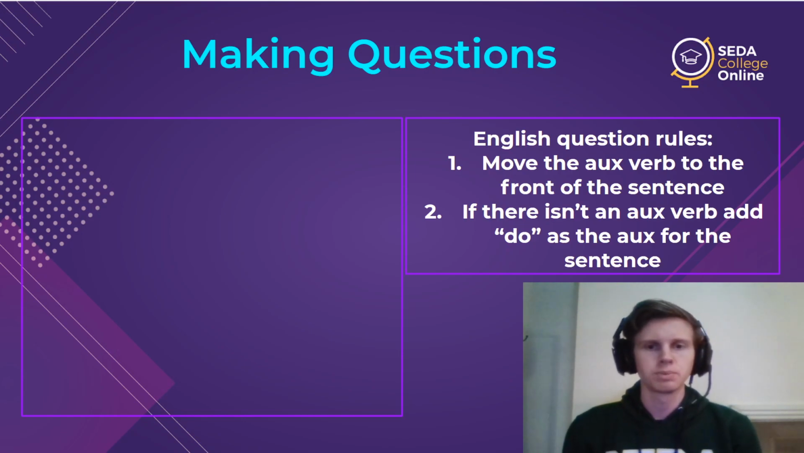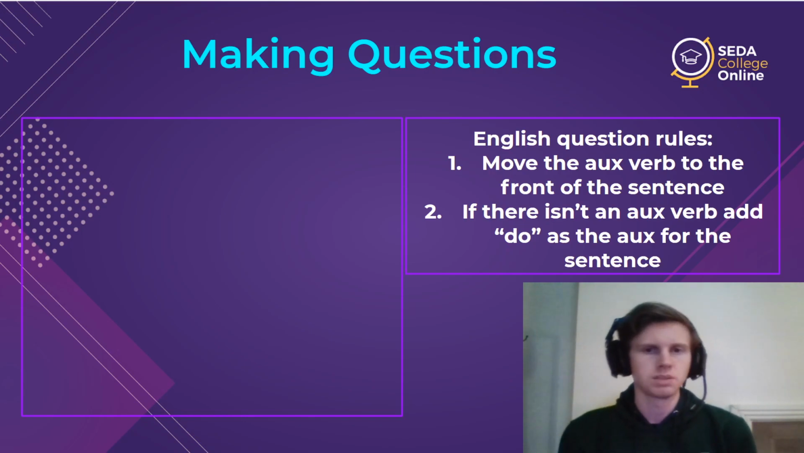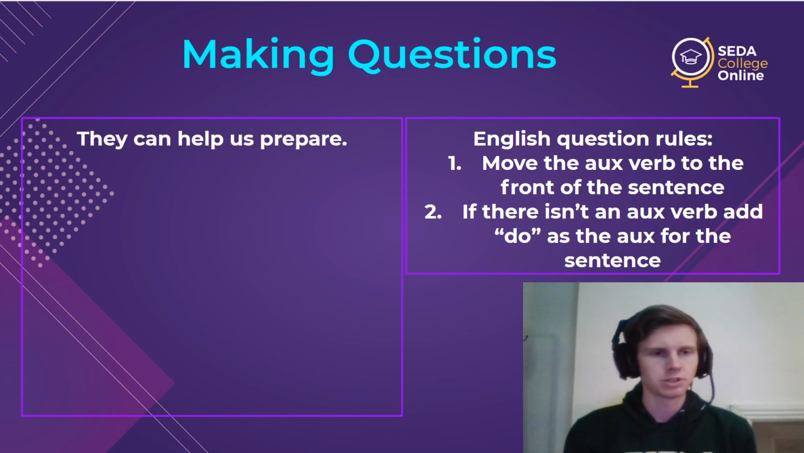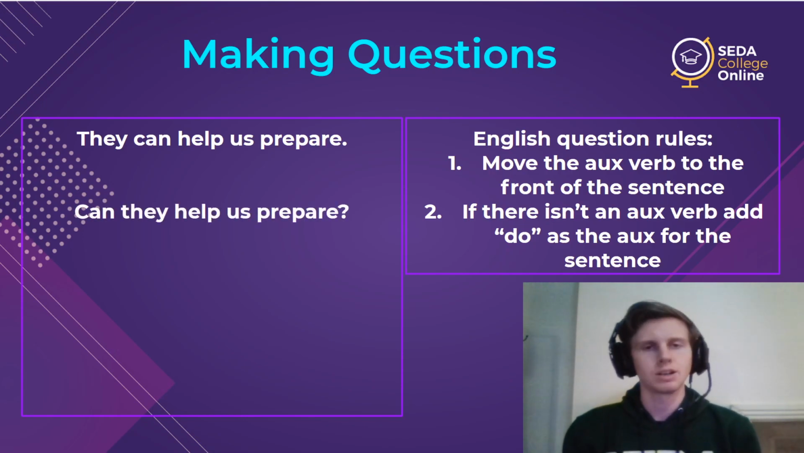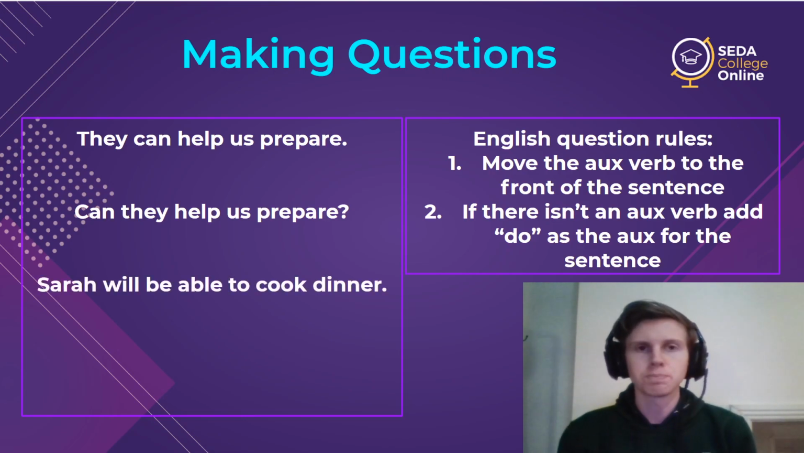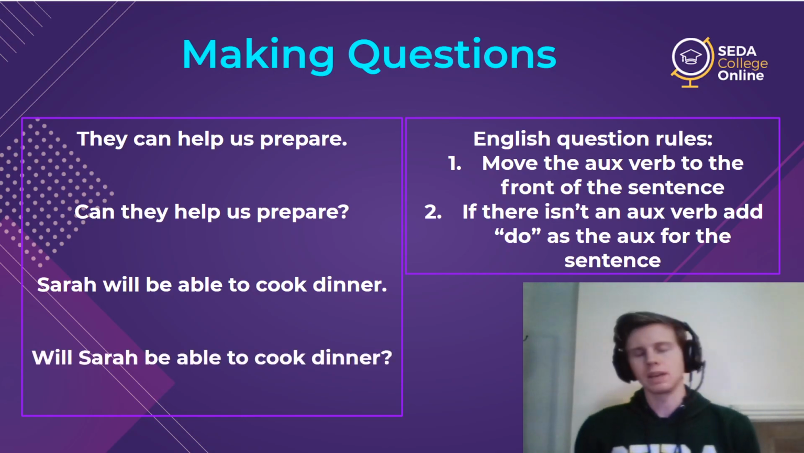You move the auxiliary verb. And if there isn't an auxiliary verb, we add do. So that's where the verb do comes in for questions if we don't have an auxiliary verb. That really is only for the present simple and for the past simple. Otherwise, we all have auxiliary verbs, so we don't need to worry. So let's look. They can help us repair, or they can help us prepare. Let's make the question. What is it? Can they help us prepare? So there's our question. We just swap our subject and our auxiliary. How about with be able to? Sarah will be able to cook dinner. Question is, will Sarah be able to cook dinner?